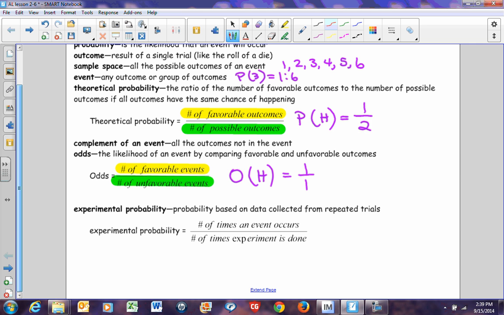The greater number of trials you have, the closer your experimental probability will come to your theoretical probability. If I flip a coin 100 times, theoretical probability says that I should flip a head 50 times. If I actually do flip it 100 times, I may or may not flip a head 50 times. I may get a head 42 times and a tail 58 times.